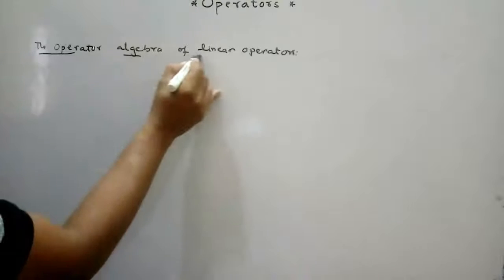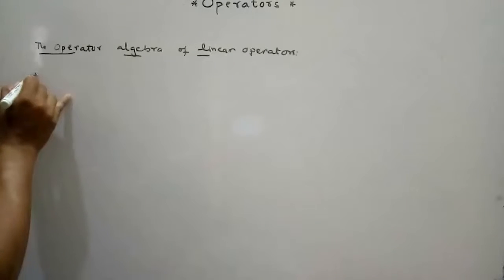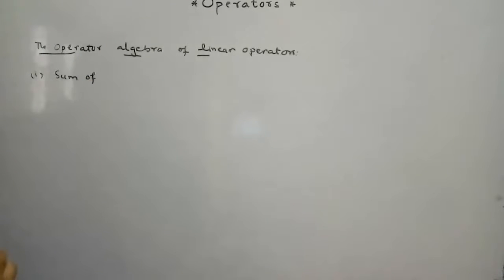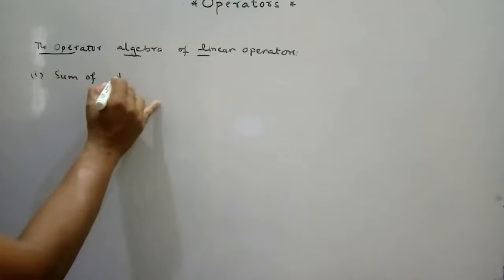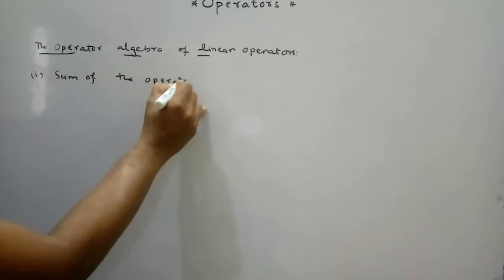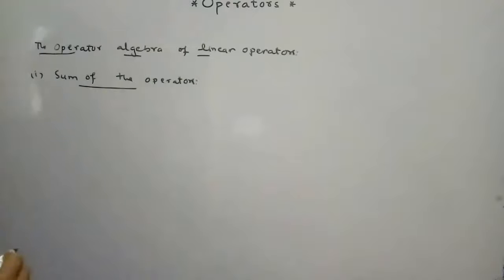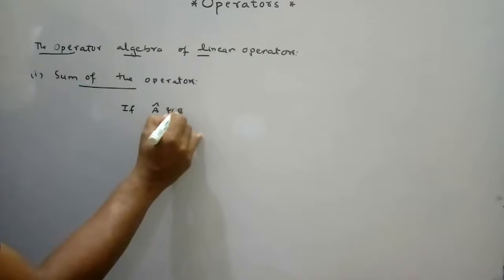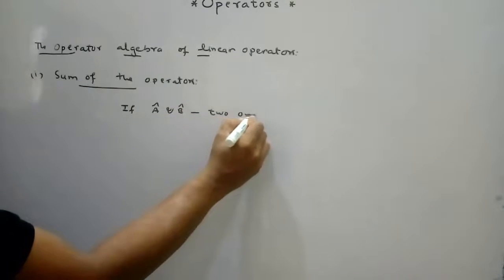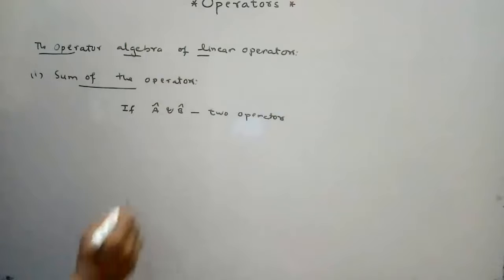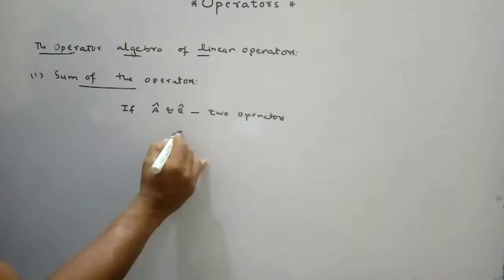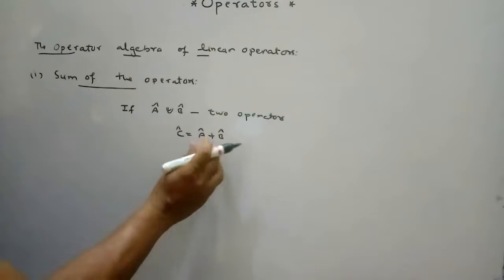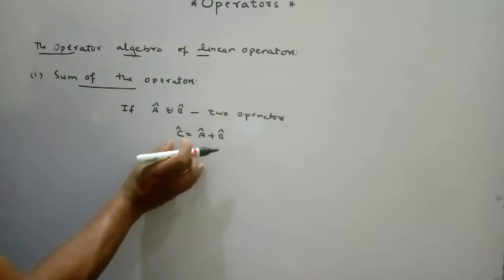First one here is the sum of the operators. If A and B are two linear operators, the sum of these two operators is C equal to A plus B. So the sum of these two operators is the operator C.